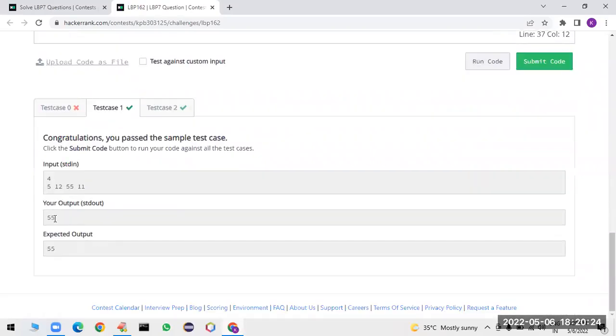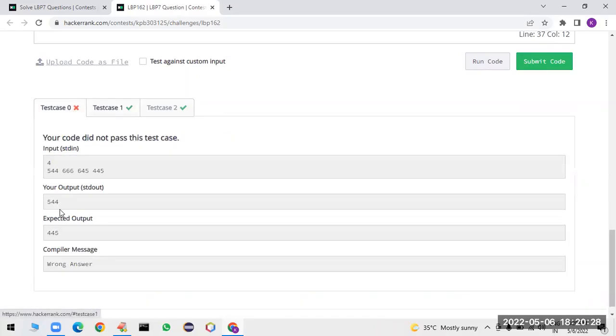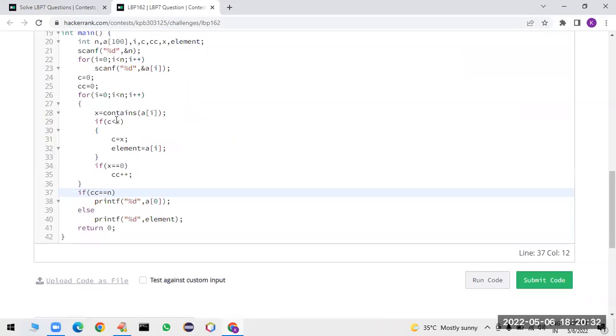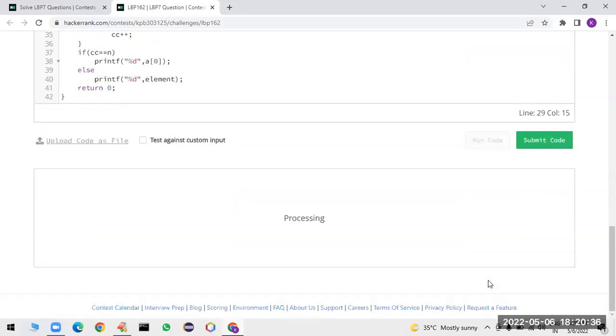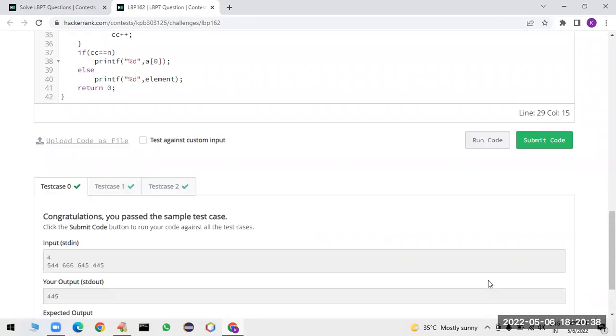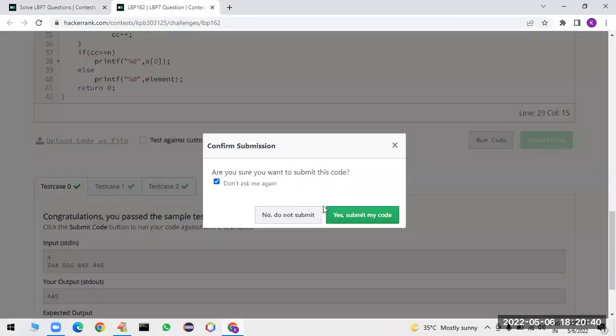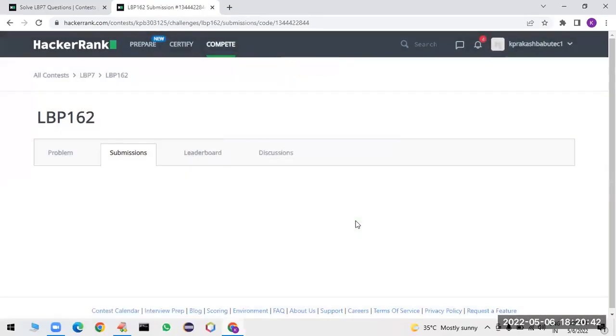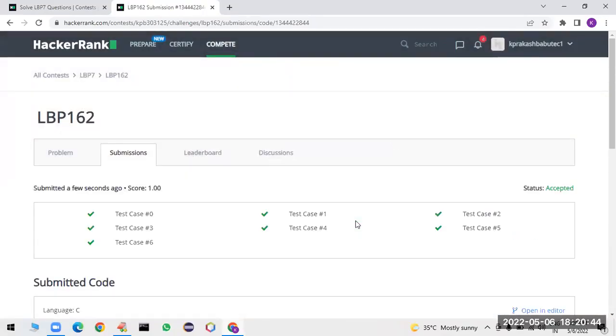But the second test case is passing. The third test case is also passing. But which answer are we getting? This one. So maybe you have to take less than or equal to. That may be the reason. Yes, all the test cases are passed. This is how you can implement this particular program.